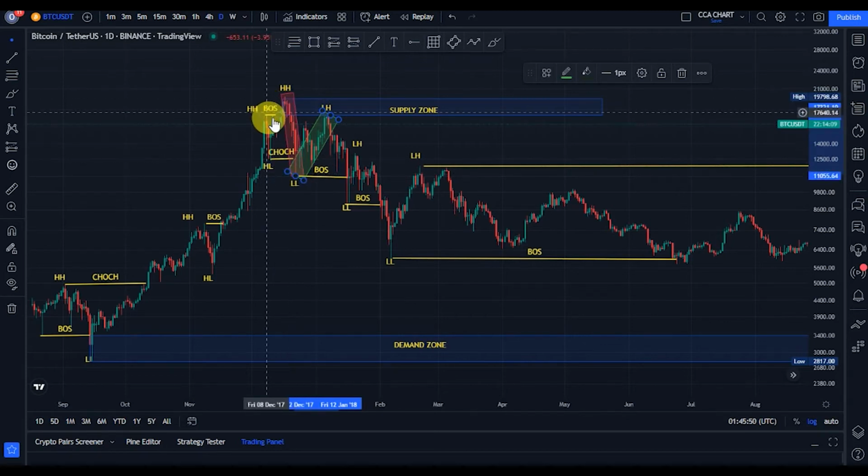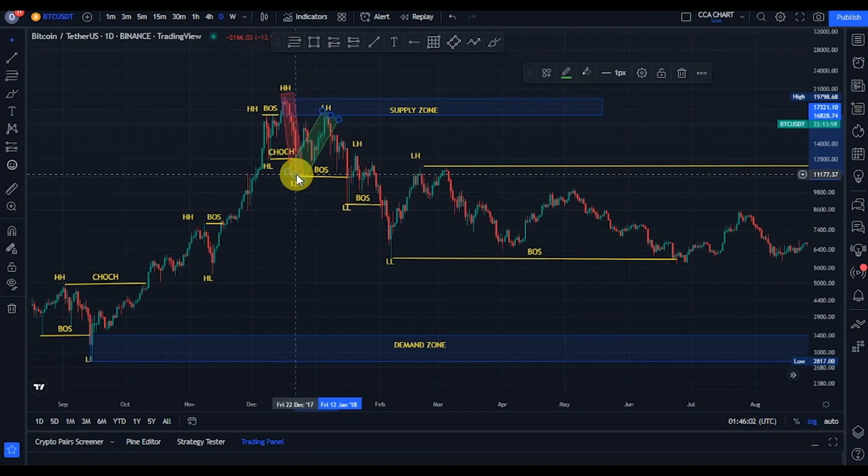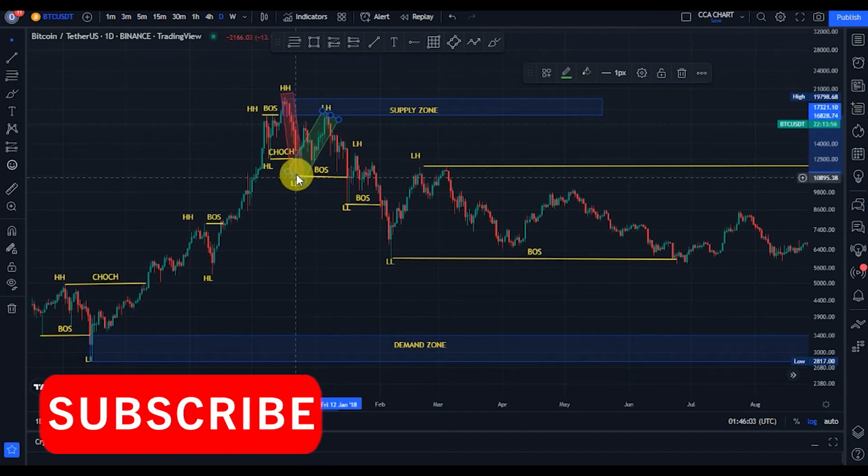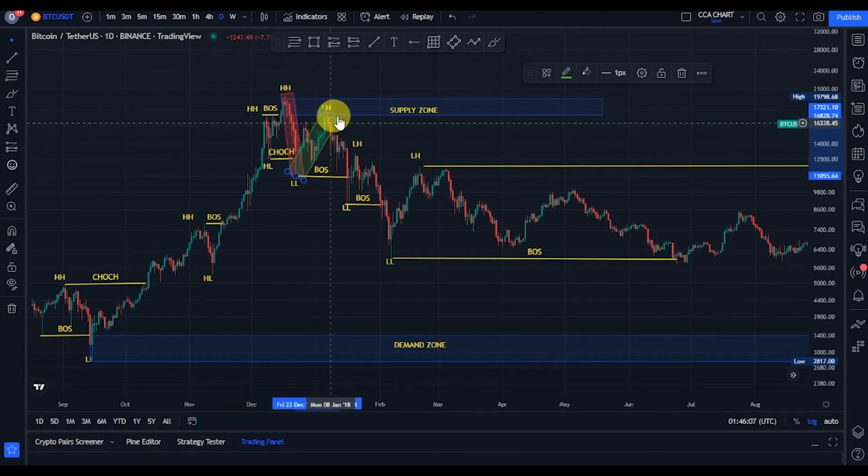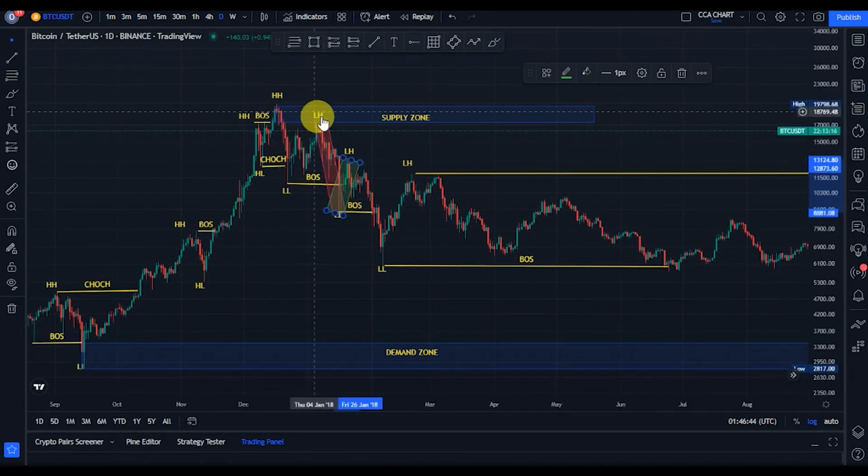And guys, remember, double break of structure, to the upside and then to the downside, means we map out the supply zone that gave us that break of structure to the downside. And guys, look at it, price pulled back from the $11,100 and pushed it back to about $17,500. And guess what, price went back to that demand zone before giving us a significant reaction, breaking more structure to the downside. And sure, we expected a pullback.